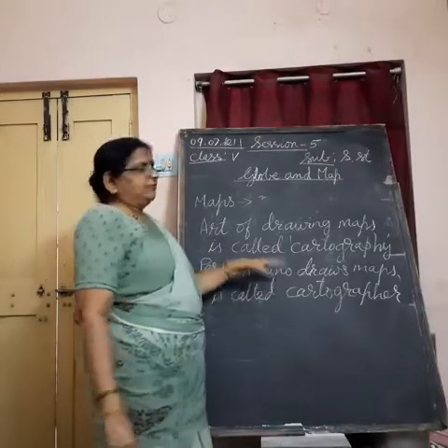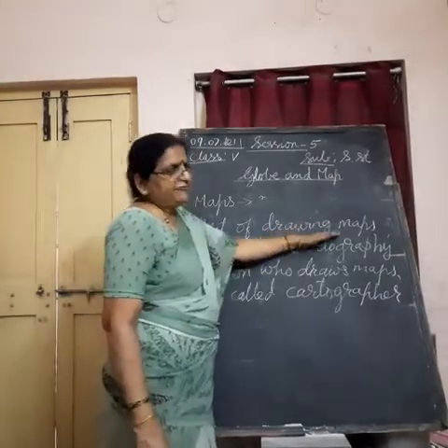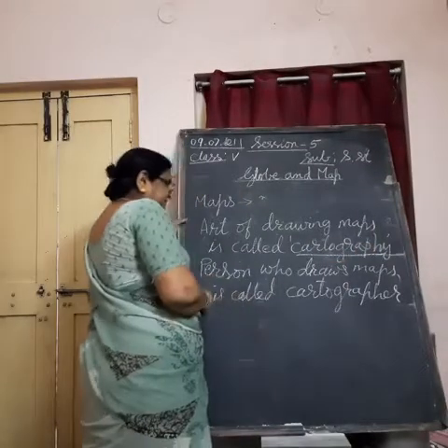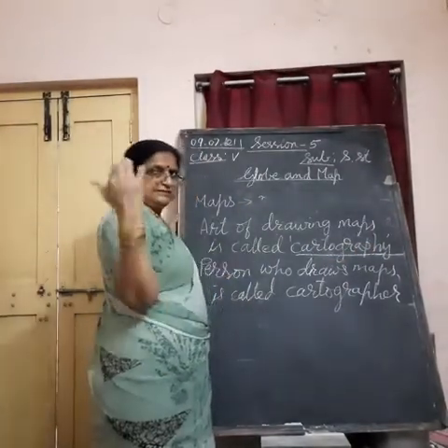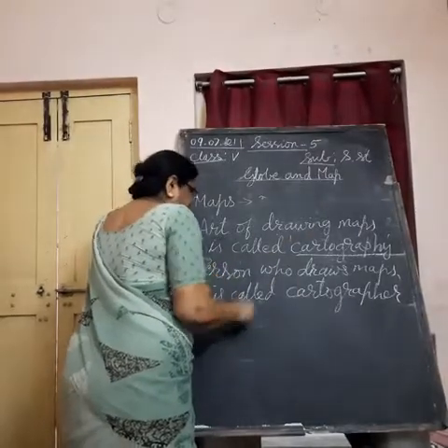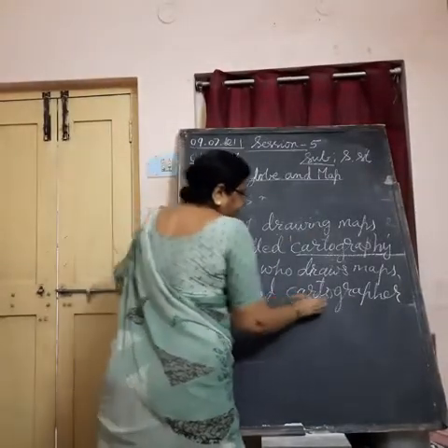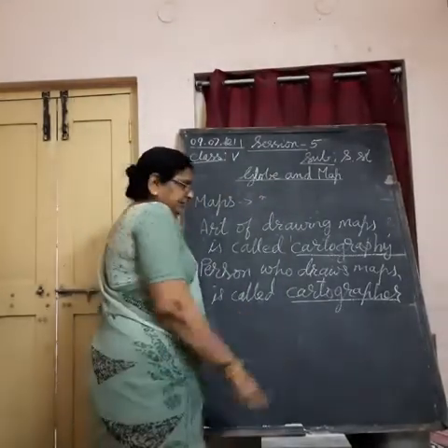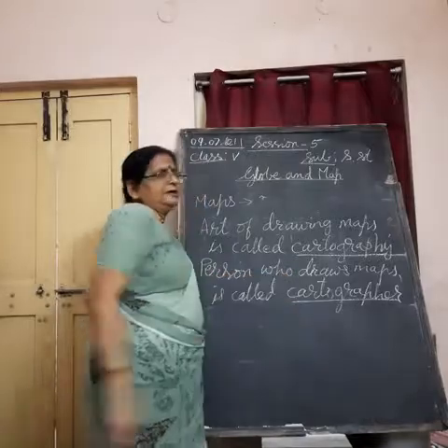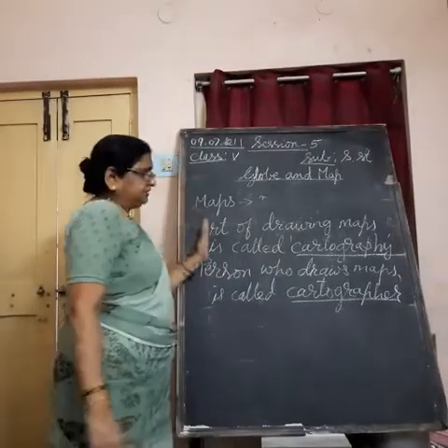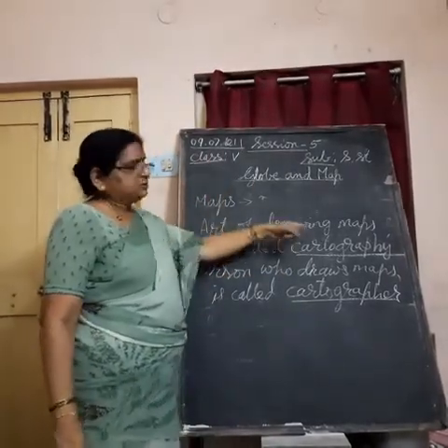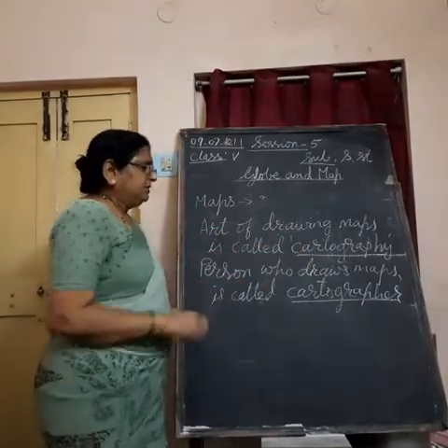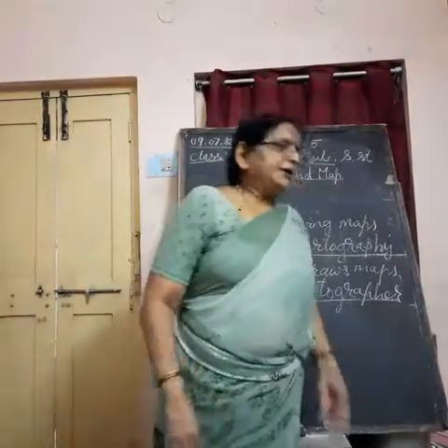The art of map making or science of drawing the maps is called cartography. And the person, the expert or the scientist who draws the maps with all correctness, all perfection, is called cartographer. So, art or the science of drawing maps is called cartography, and the person who draws maps is called cartographer. So, we learned today about the earth.